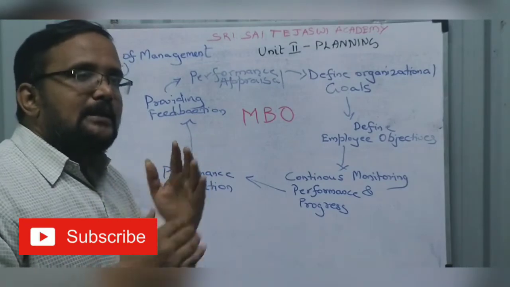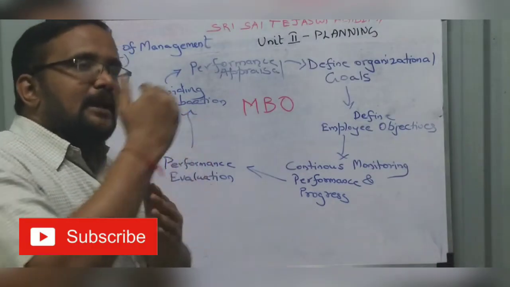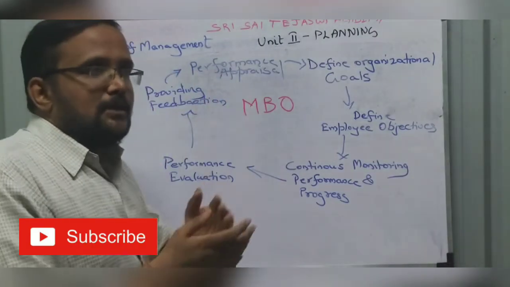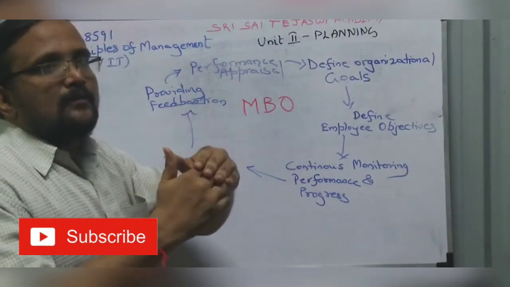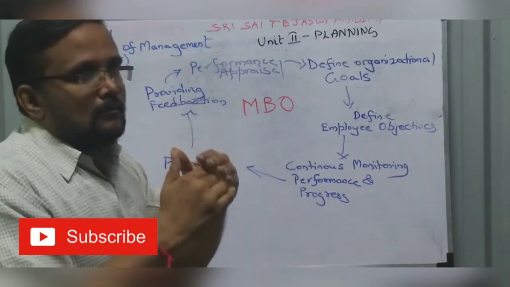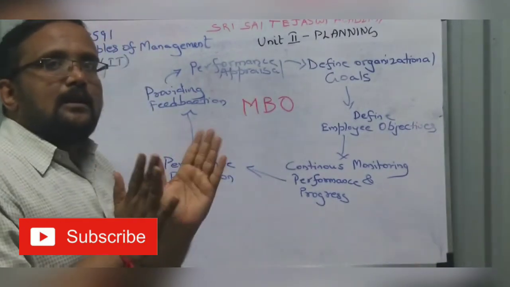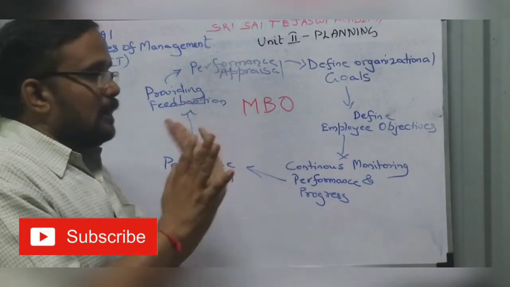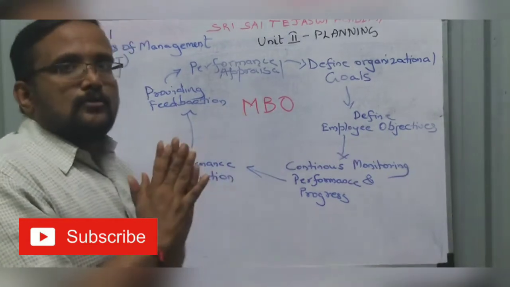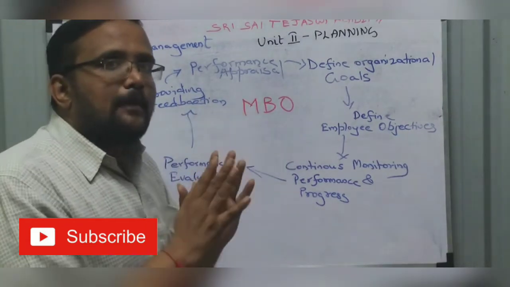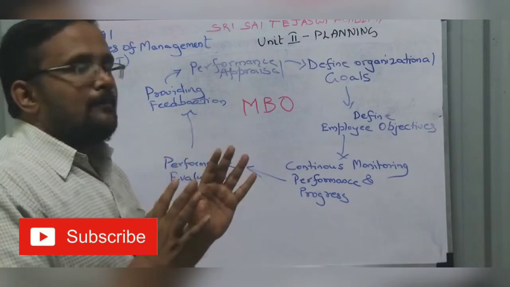So we have to correlate the employee objective, match it with the organizational objective. So if the employee objective is on par with the management objective, then that is called MBO, management by objective. So you can improve your organizational performance. So that is the concept.